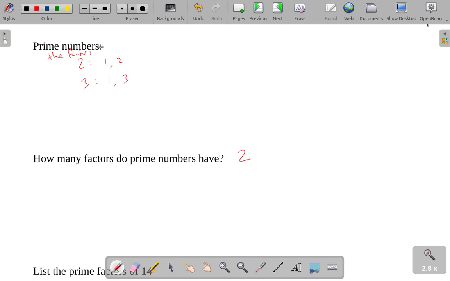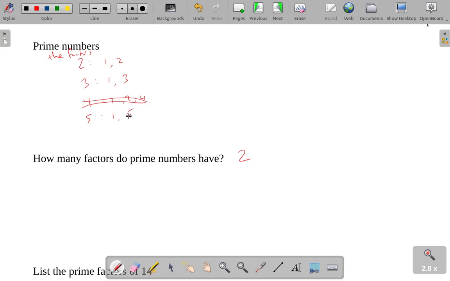Another way of saying this is the only way to write a prime number as a product of two whole numbers is by taking 1 times the whole number, whatever number you're talking about. If you're looking to see if 4 is a prime number, well, 4 could be written as 1 times 4, but it could also be written as 2 times 2. So 4 is not an example of a prime number. 5 is an example of a prime number, so the only factors of 5 are 1 and 5.